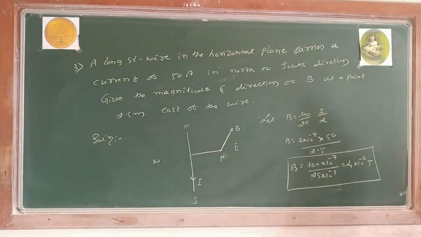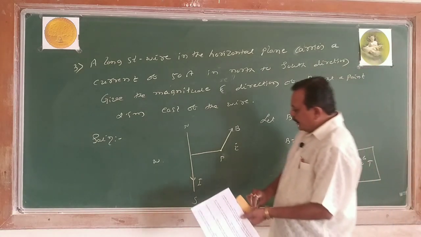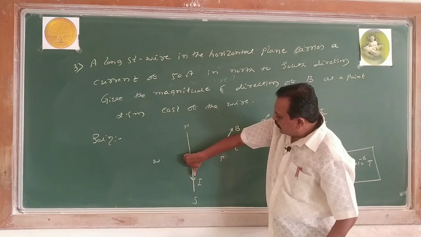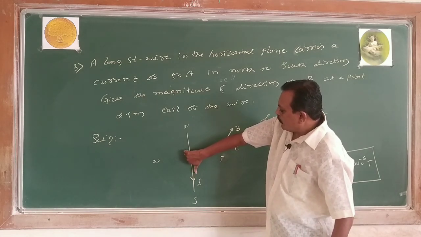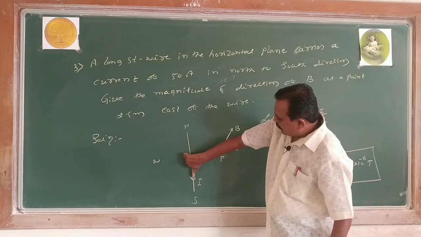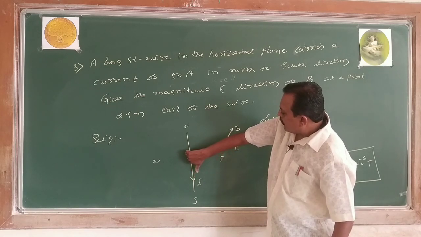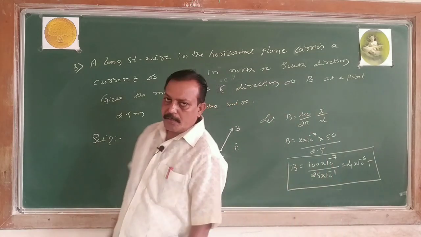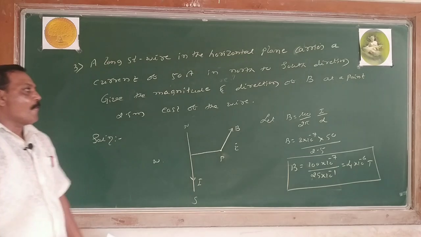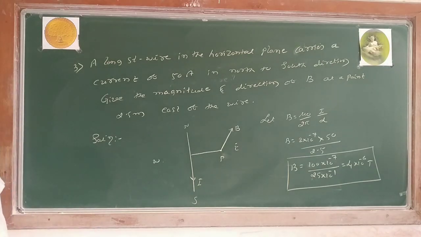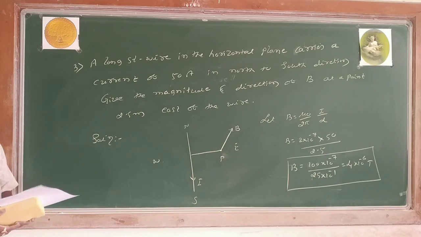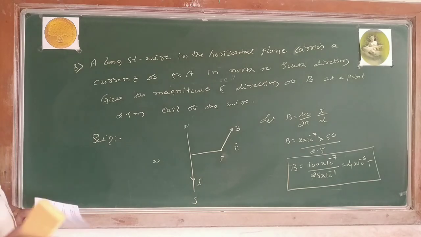What is the direction? When the current is moving downwards, according to the right hand thumb rule, the direction of the magnetic field is out of the plane of the paper and it is perpendicular to the point. Is it clear? Yes. Shall I go for next? Right, take this one out.